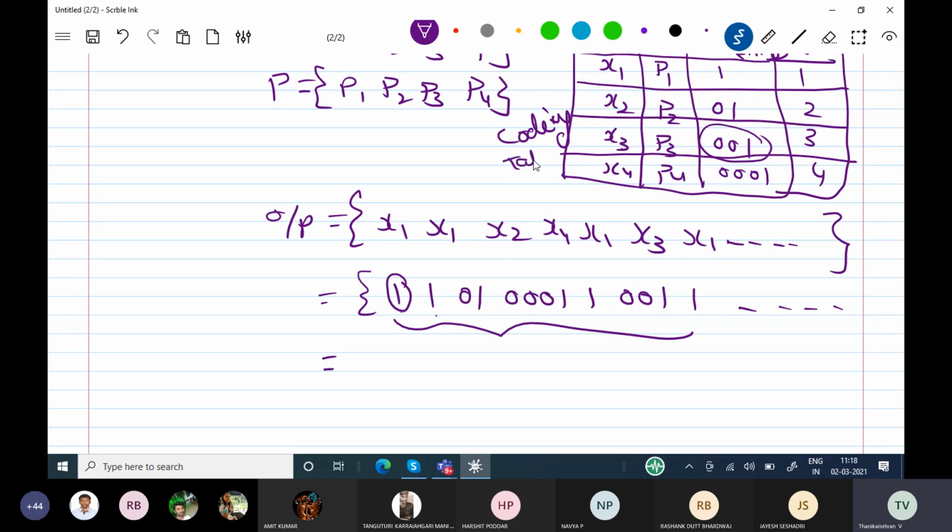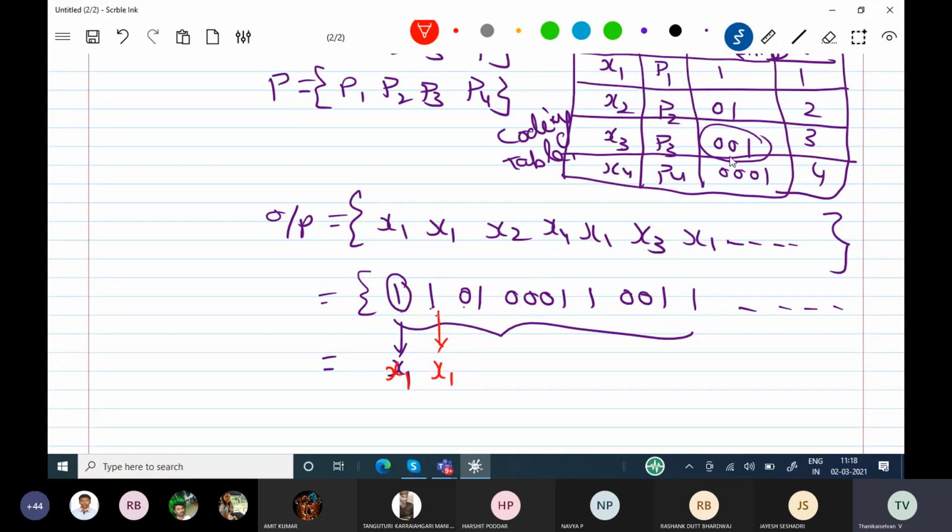Now you see this: x1, 1, 1. 1 is x1, but you go to the next bit, 1, 1. No code is starting with 1, 1, so this can be decoded as x1. Next one is 1. No code is starting with 1, 0, so this 1 alone we can decode.